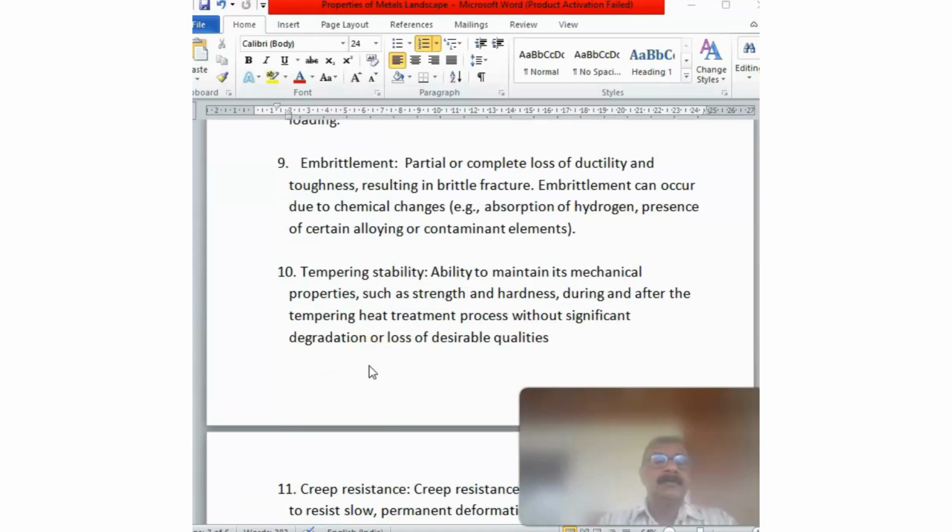Embrittlement. This is a partial or complete loss of ductility and toughness, resulting in brittle fracture. Embrittlement can occur due to chemical changes like absorption of hydrogen into steel or presence of certain alloying or contaminant elements.